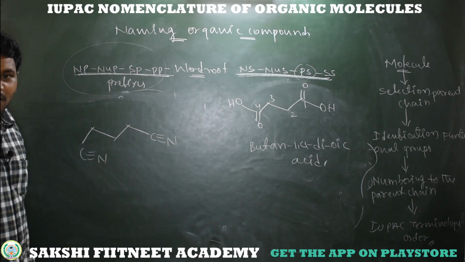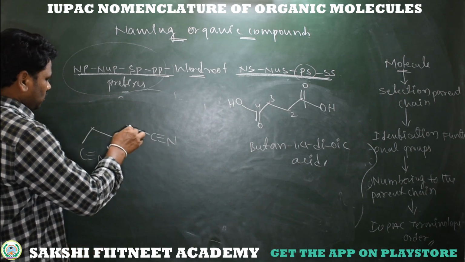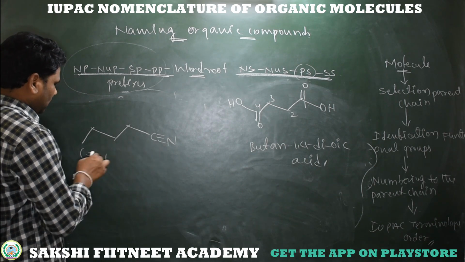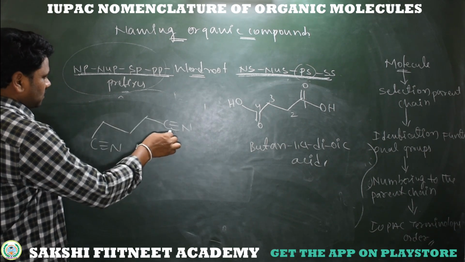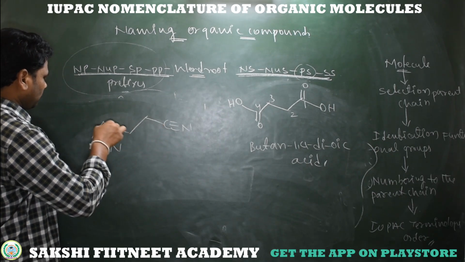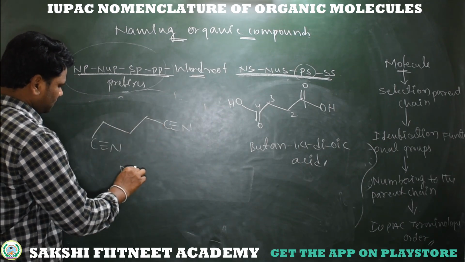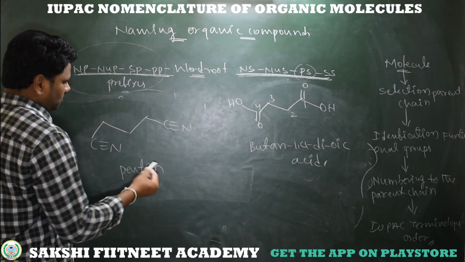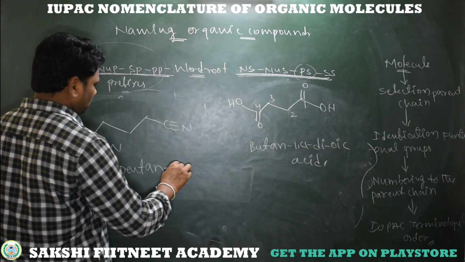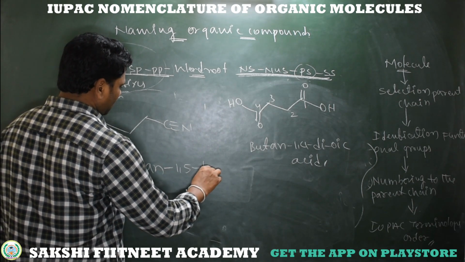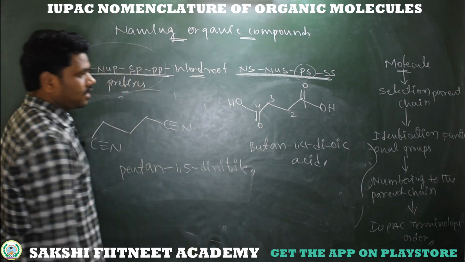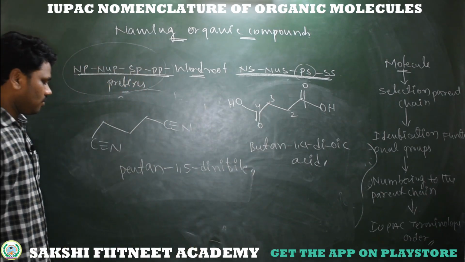So what is the name of this compound? Simply 1 2 3 4 5. So here 5 carbons are there. Both the terminals are nitrile group. At last carbon nitrile. So what is the parent chain? 1 2 3 4 5. So it's a pent, an, no unsaturation. So first carbon, 5th carbon become nitrile. So 1,5-dinitrile. This is the IUPAC name of this compound.